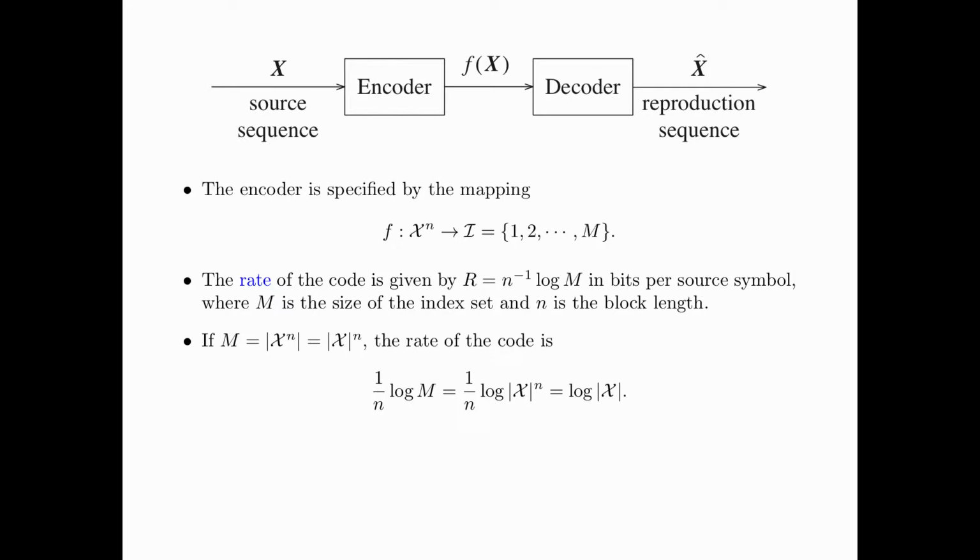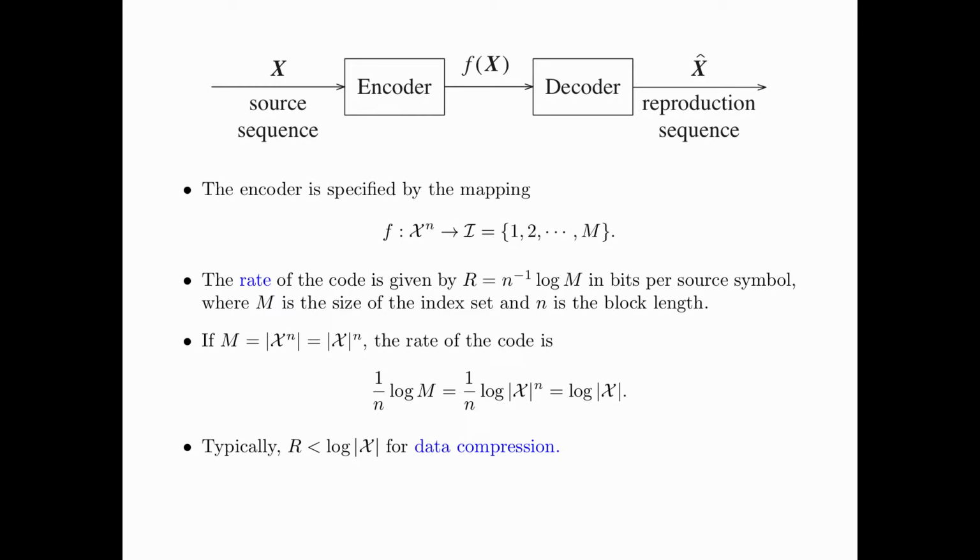If M, the size of the index set, is equal to the number of all possible sequences, which is equal to the size of the alphabet to the power n, then the rate of the code is equal to 1 over n times log M, equals 1 over n times log the size of the alphabet to the power n, which is equal to the log of the size of the alphabet.